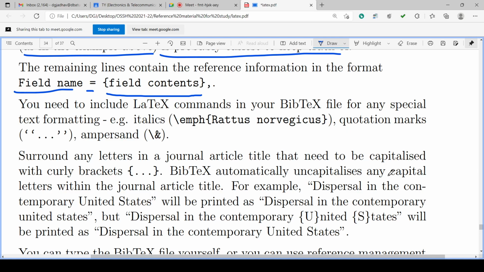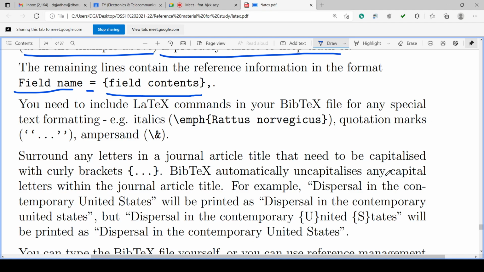Okay. Then we have to include the LaTeX commands in the BibTeX file for any special text formatting. Suppose italic is there, then we use the emph command. Suppose a quotation mark, that is a double quote, or an ampersand with backslash and, isn't it? So if special formatting is required, we can use it. We have seen how to make italic, etc. Okay.